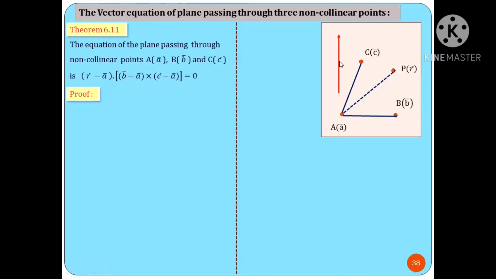So this vector AB bar cross AC bar is perpendicular to AB and AC, as well as it is perpendicular to the plane. Hence, this vector AB bar cross AC bar represents the normal to the given plane.